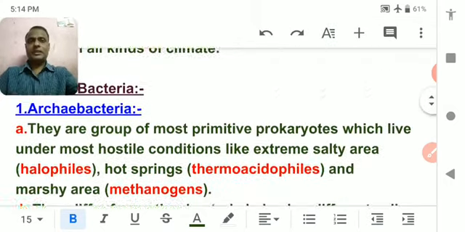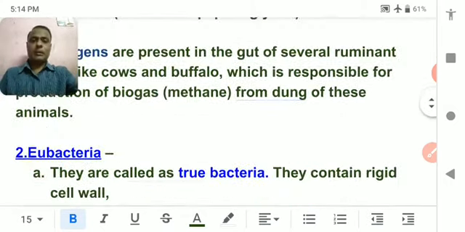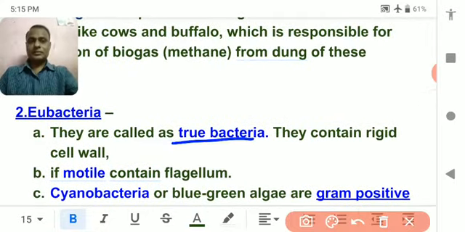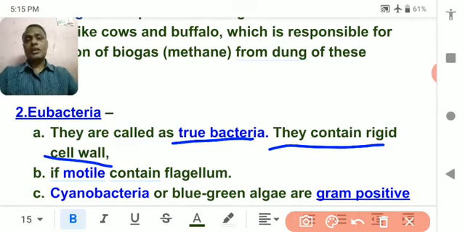Now we are going to study the second category of organisms, after having studied methanogens and these archaebacteria. The second topic is eubacteria. Eubacteria are true bacteria, which are studied very often by us. Okay, so they are the true bacteria. They contain a rigid cell wall. They have a well developed cell wall. This cell wall is also said to be composed of cellulose.